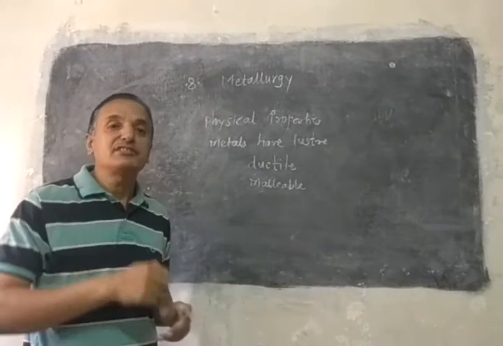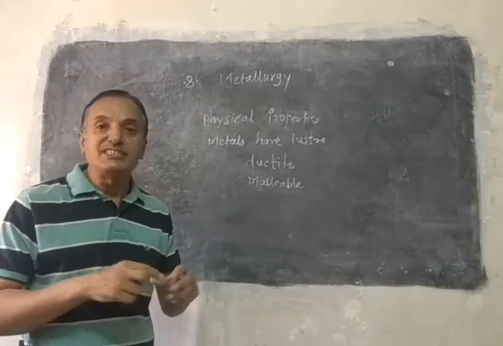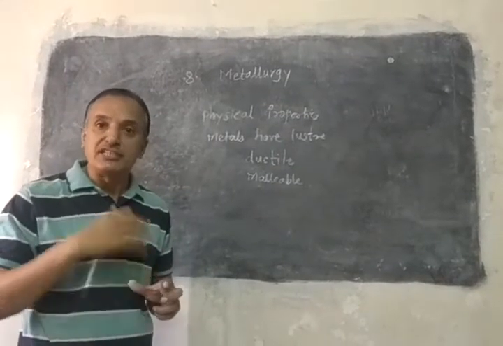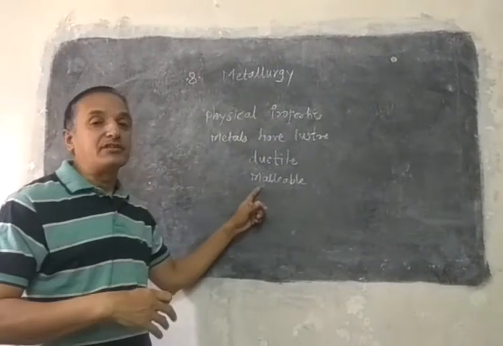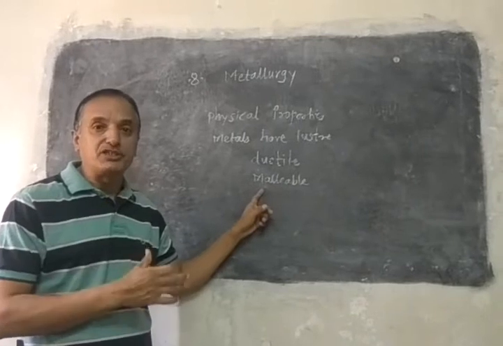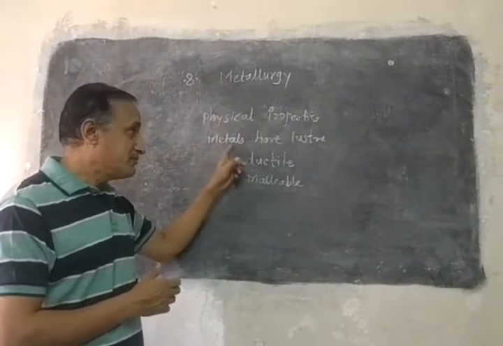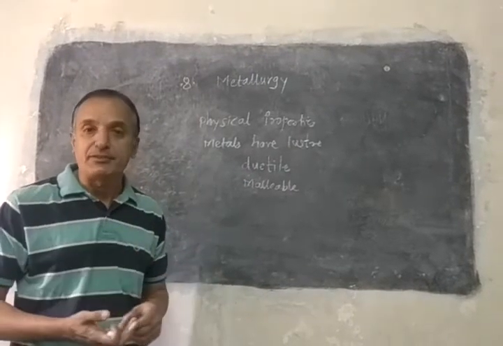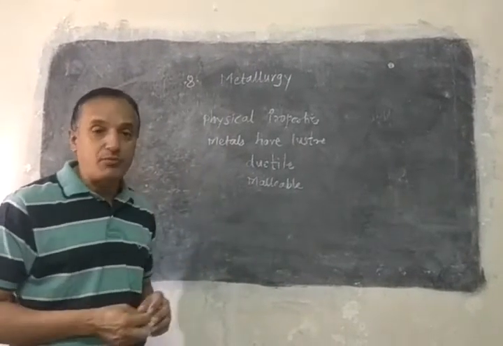Malleability: if we hammer the metal, it forms thin sheets. You have seen the iron roof. That is malleable. The property is called malleability. Metals have luster, and when light falls on them, light gets reflected. That is the luster property.